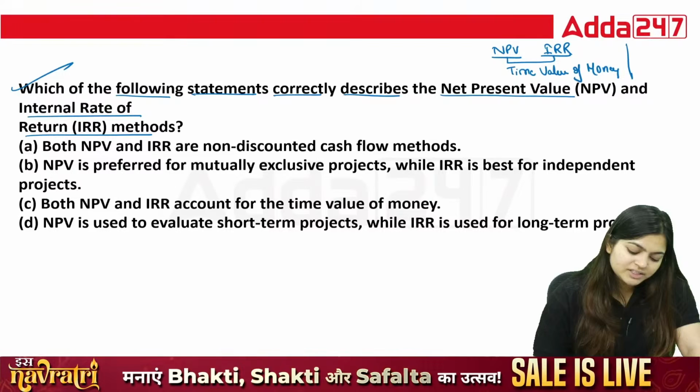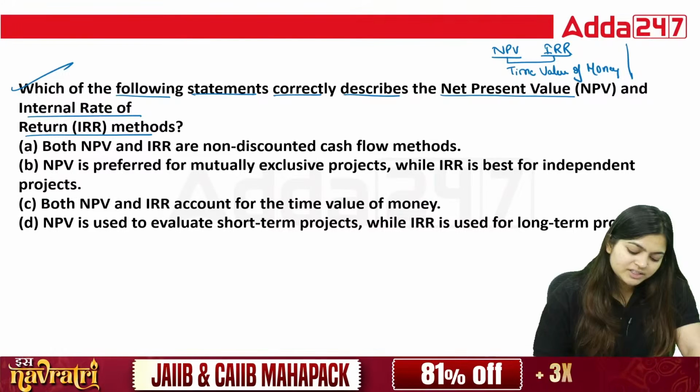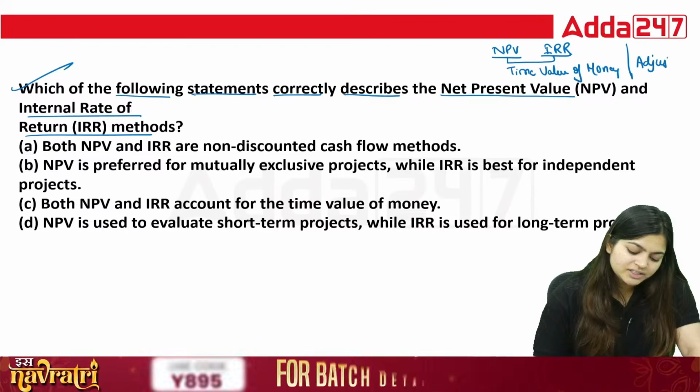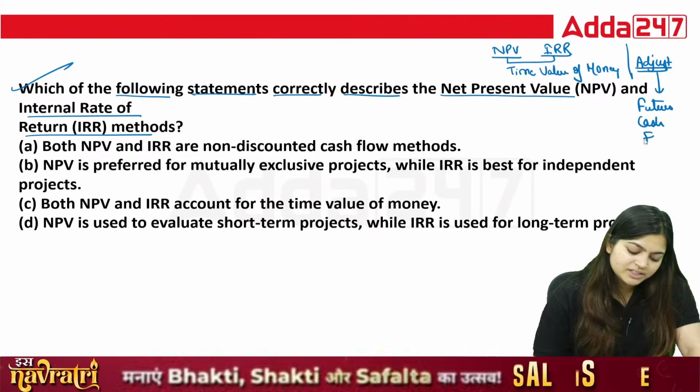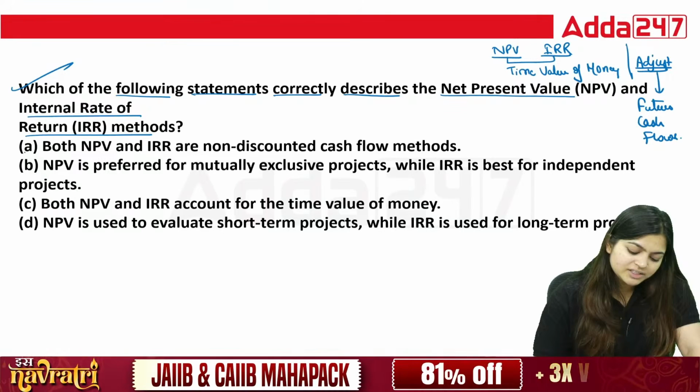So based on every factor, we are going to adjust our future cash flows.